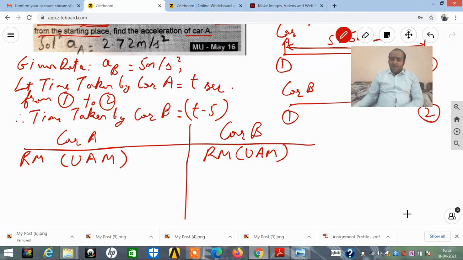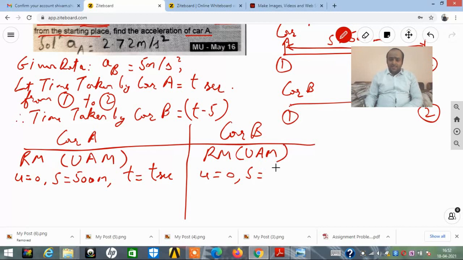Now the kinematical parameters that I need to write down over here. Here, initial velocity that we denote by U is equal to 0. What about S? S is equal to 500 meters. That is for car A. What about T? T is equal to t seconds for car A. Same way, for car B, initial velocity is 0. Displacement, that is distance till the reaching point, is S equal to 500 meters. And T is equal to t minus 5 seconds. For car B I'm talking.